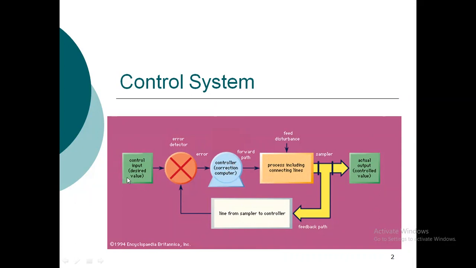You give an electrical signal to this comparator, and the speed sensor senses the speed and converts it to an electrical signal. Both electrical signals are compared by this detector, and that error signal is passed to the controller. On the basis of that error signal, it generates the input for the motor. So this is a closed loop control system, as opposed to an open loop control system.